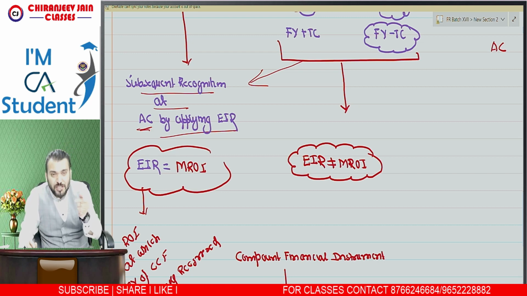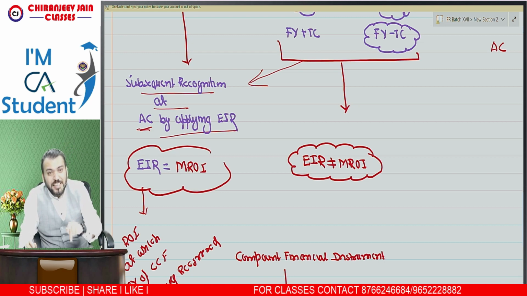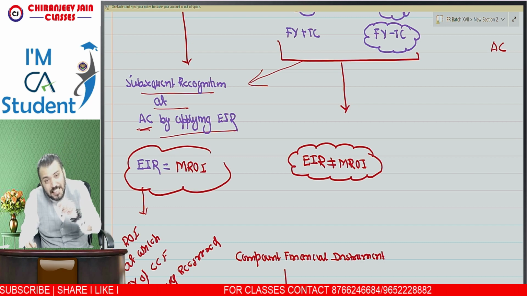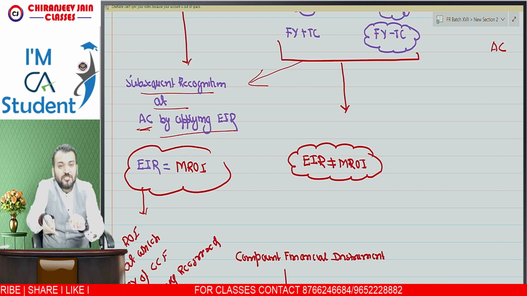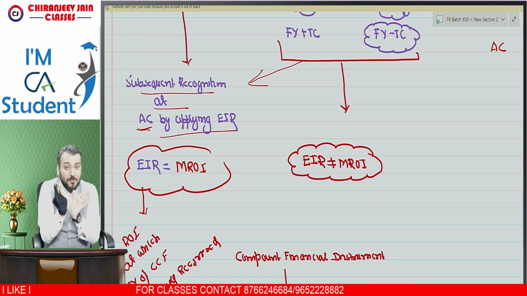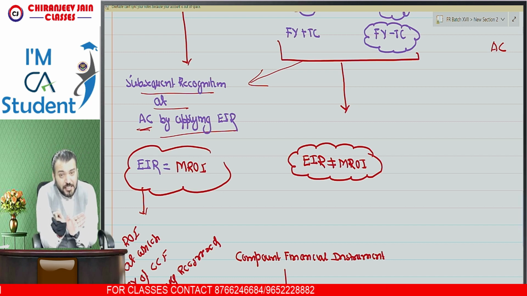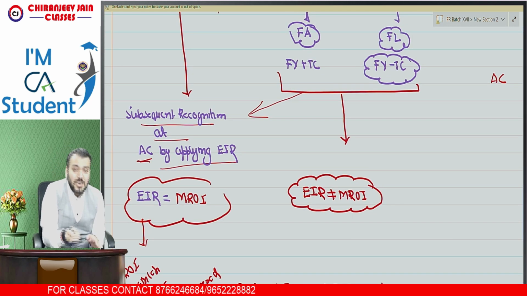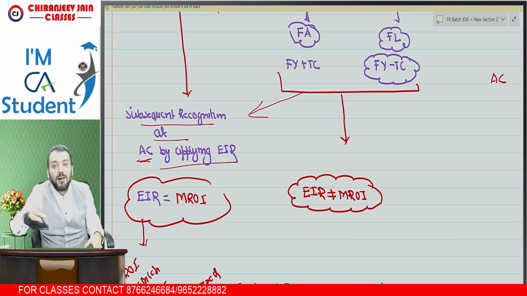Therefore, in your institute solution, they are actually calculating interest income or expense by applying EIR only, but because there was no transaction cost, they have taken market rate of interest. Understood? As per concept, interest income and interest expense will be calculated by applying EIR only. But if there is no transaction cost, EIR will be equal to market rate of interest.